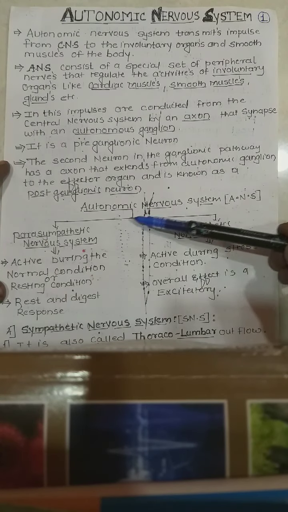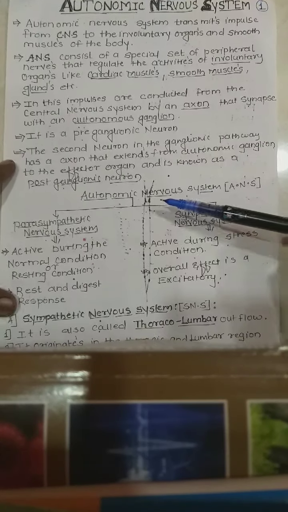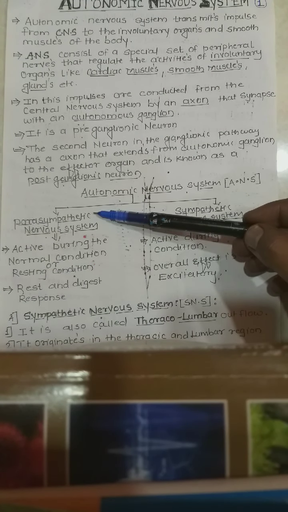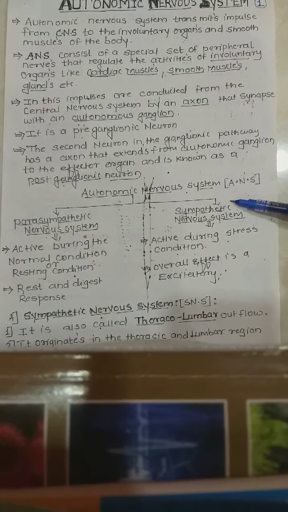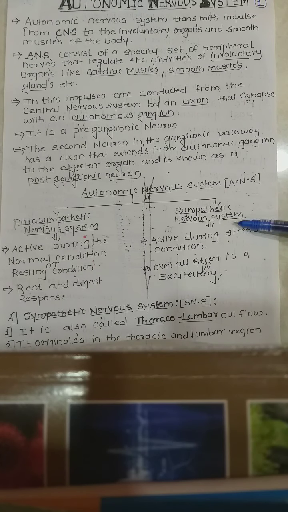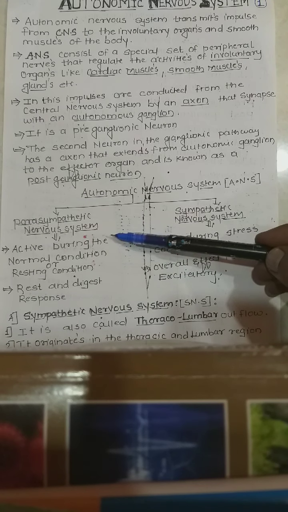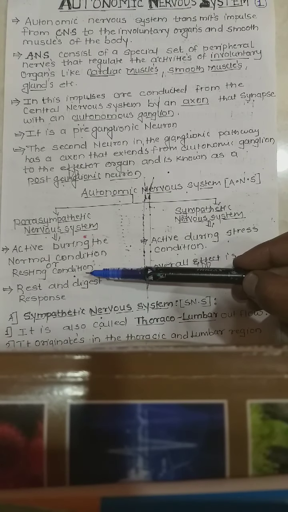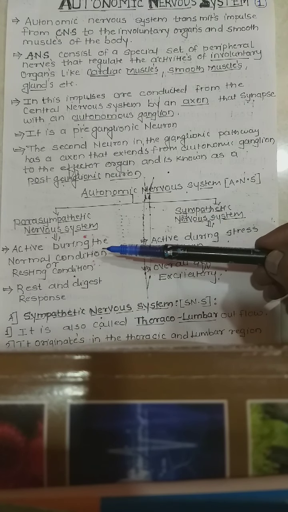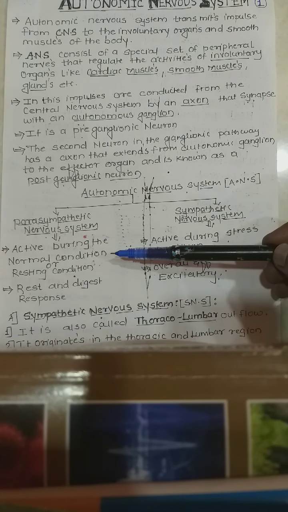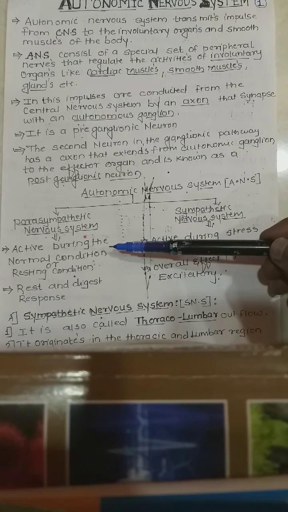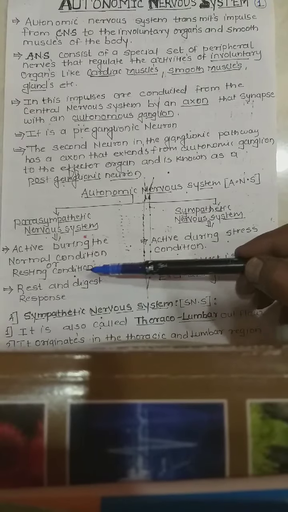The autonomic nervous system is divided into two types, the parasympathetic nervous system and the sympathetic nervous system. The parasympathetic nervous system is active during the normal or resting condition, when you are seated or in sleep. It is the rest and digest response.